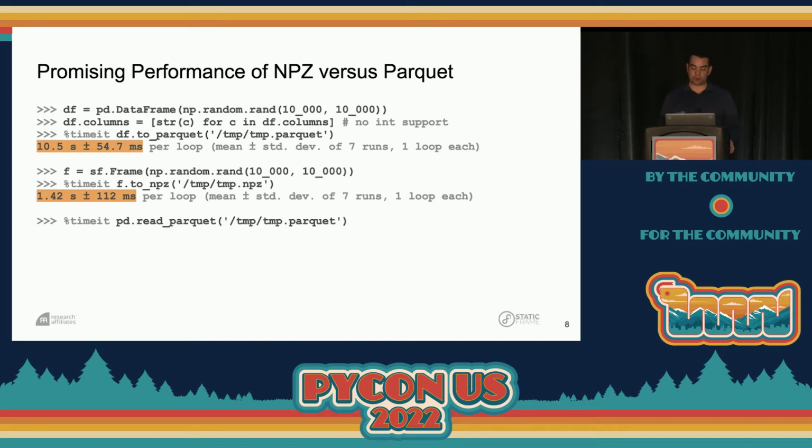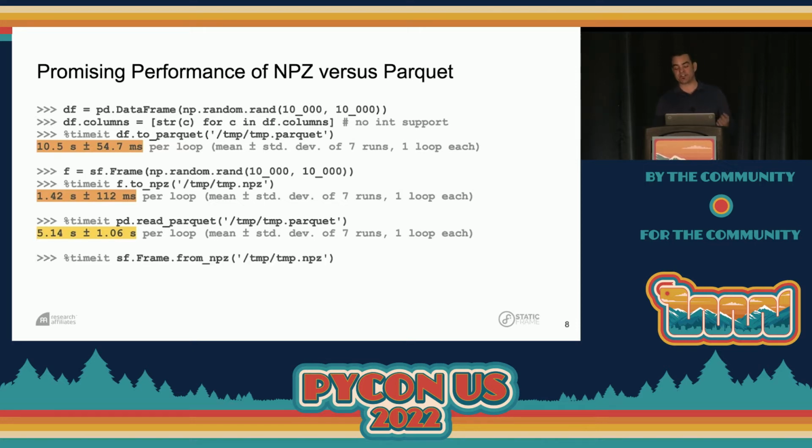What about reading? Well, we can read in that same Parquet, again using Pandas, into a Pandas data frame in about 5 seconds. If we do the same thing from an NPZ using StaticFrame, we can do it in about 1 second. Not an order of magnitude, but a very significant improvement.